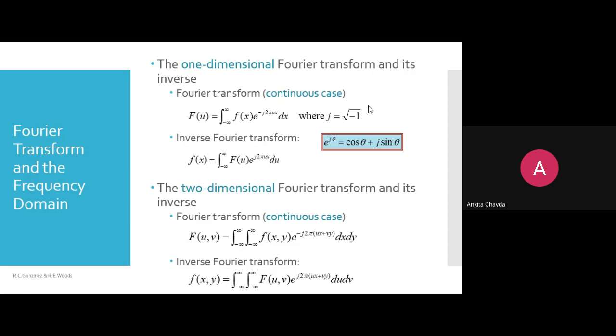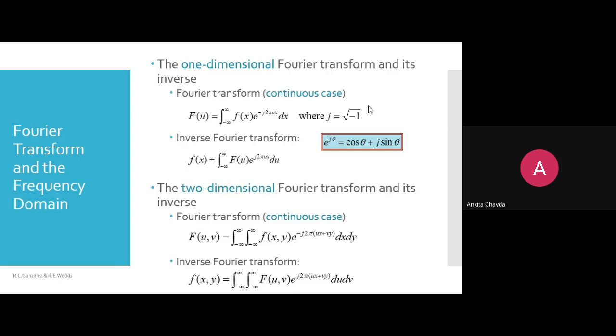So here, if it is one dimensional, u is representing just a frequency variable, just like our f of x. F of x, if it is a single dimension; if it is two dimensional, we are saying x and y both, right? So here f of x, y is the coordinates or the variables of your spatial domain. In the same way, if we are representing our image in the frequency domain, then there would be variables like u and v if they are two dimensional.